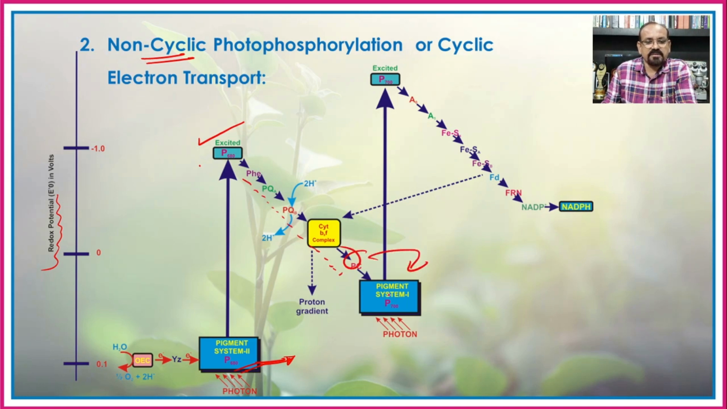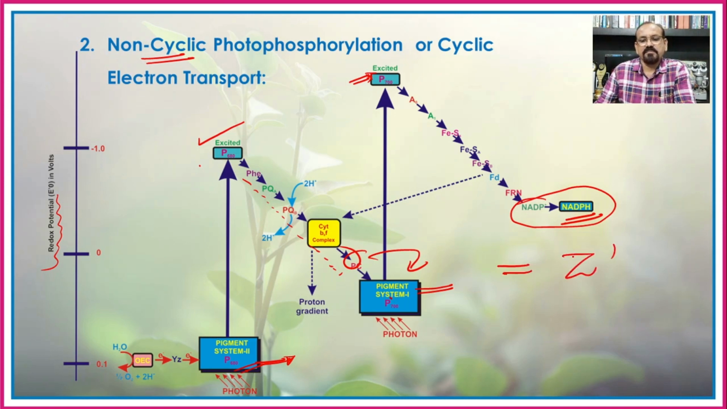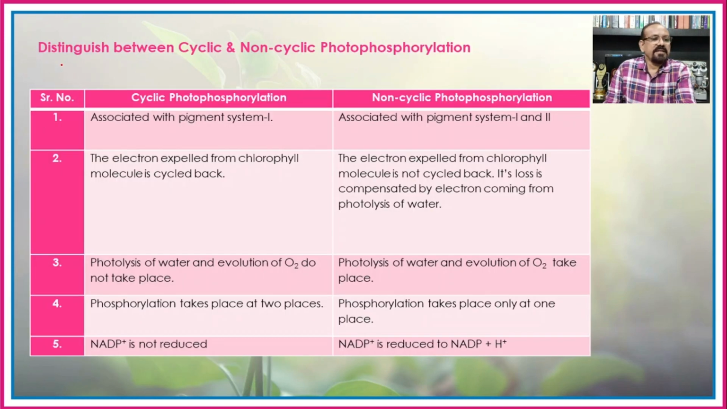From the plastocyanin, again it is absorbed by the pigment system 1, and again from the pigment system 1 it is transported to the ferredoxin, and from the ferredoxin it is used for the formation of the NADPH. So if you see this redox system of this non-cyclic photophosphorylation, then you will find that it looks like a Z, and hence this process is known as the Z scheme or the non-cyclic photophosphorylation. Then the distinction between cyclic and non-cyclic photophosphorylation.